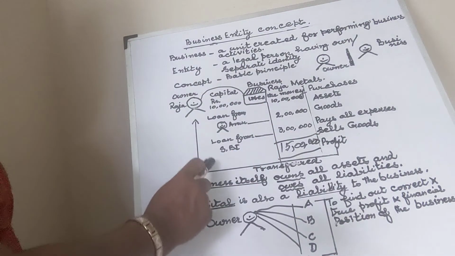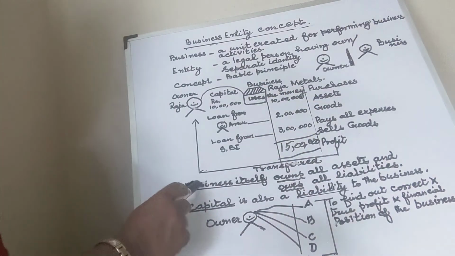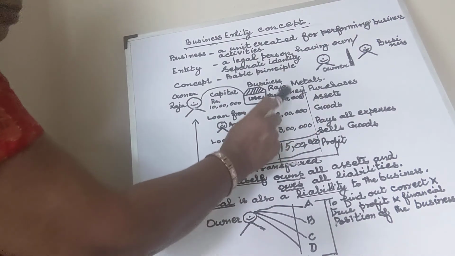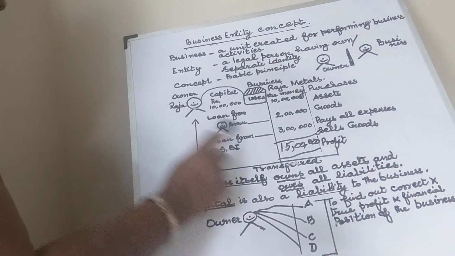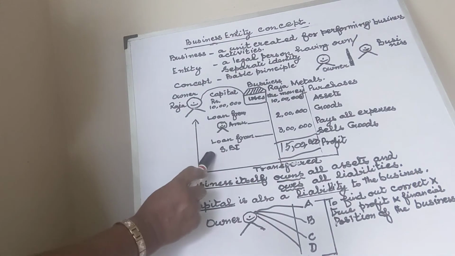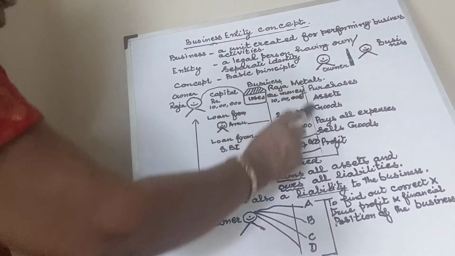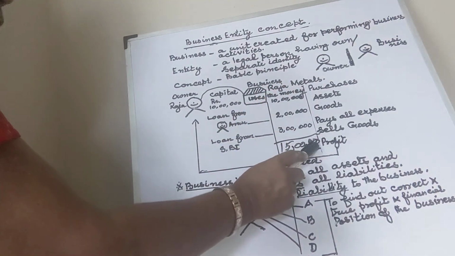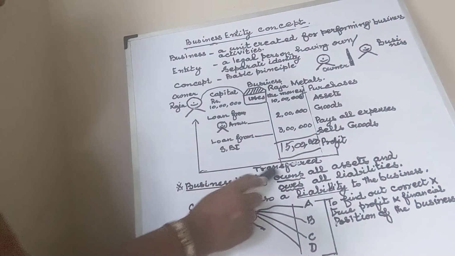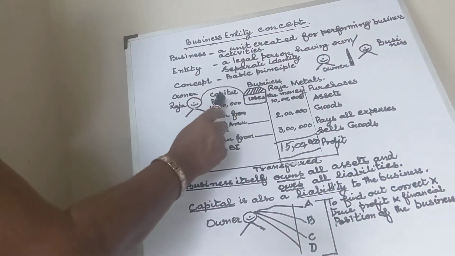So from this, what we arrive at is that the business itself owns all the assets. The business itself owns means the owner of all assets is the business, not he. And it owes all liabilities, all the loans. யார் எல்லா கடனையும் திருப்பி கொடுக்க வேண்டிய பொறுப்பில் இருக்காங்க? ராஜா மெட்டல்ஸ். ராஜா மெட்டல் தான் சொந்தக்காரர் எல்லா அசட்ஸுக்கும். ராஜா மெட்டல் தான் பொறுப்பு எல்லா லயபிலிட்டியும் திருப்பி கொடுப்பதற்கு. So the business itself owns all assets and owes all liabilities, including capital.